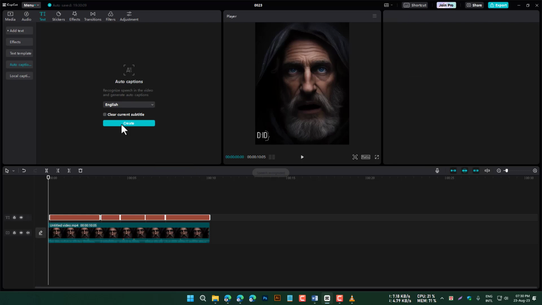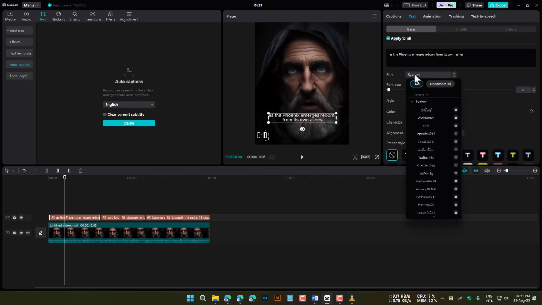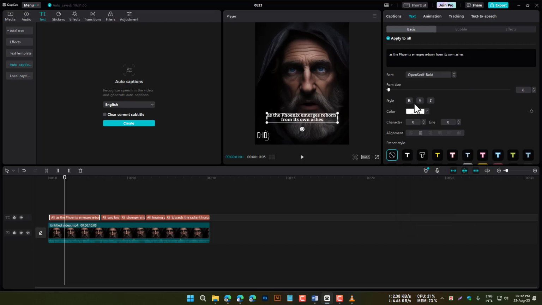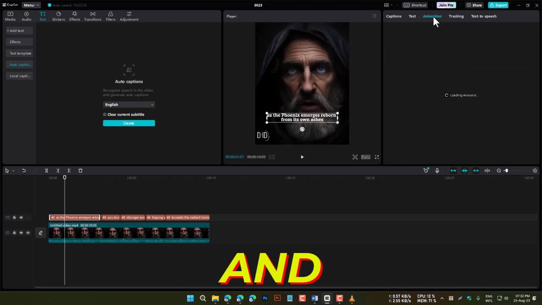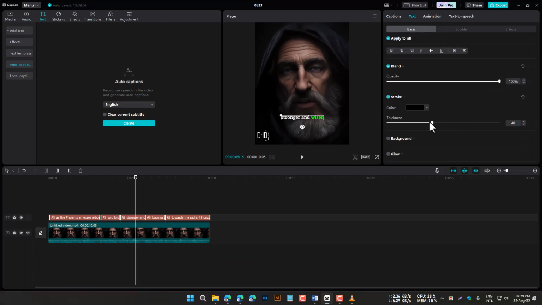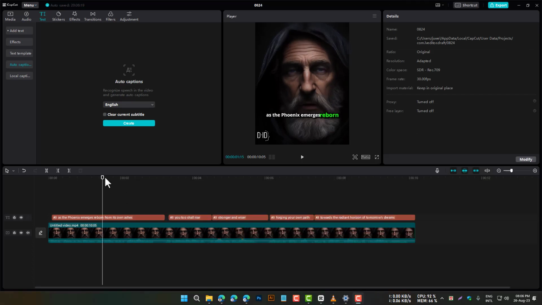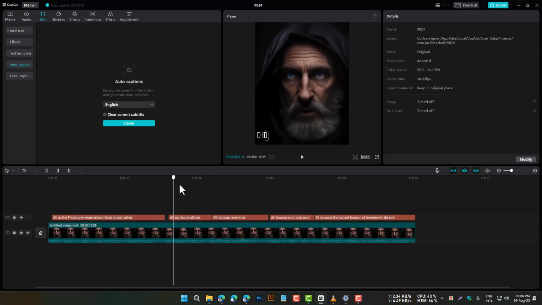Once the captions are in place, change the font to give it a unique touch. Click on the generated captions, then select the font option and choose a font you like. Next, animate the captions for added flair. Click on Animation and select the pop-up discoloration effect. To make your captions pop, activate the stroke and shadow options. This will provide depth and prominence to your text.